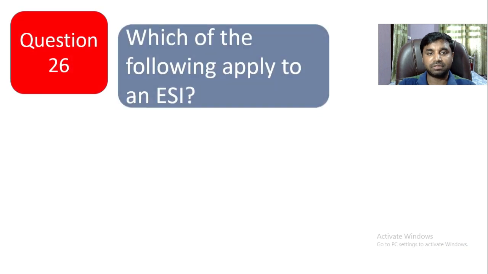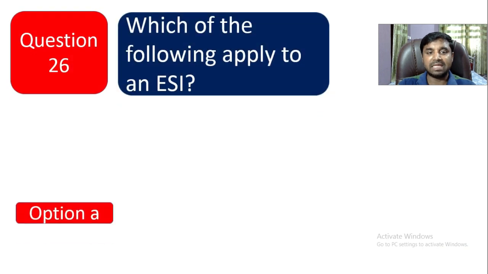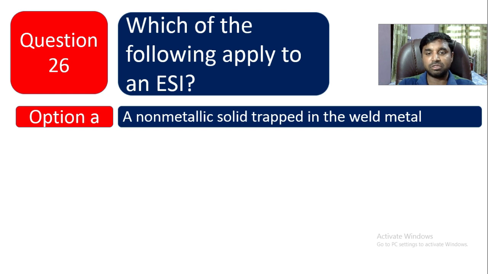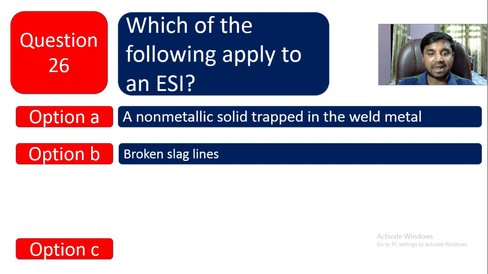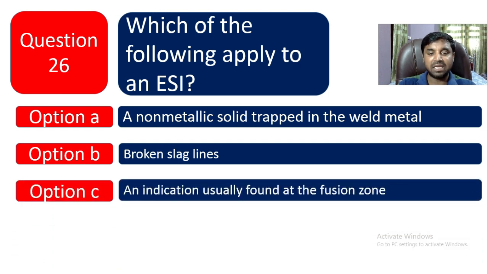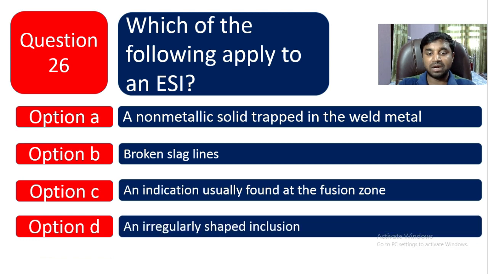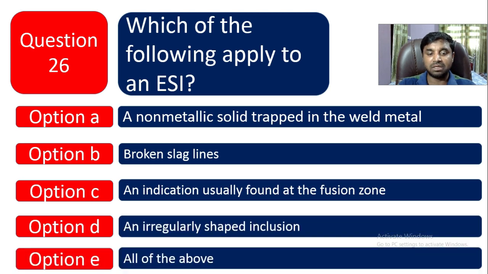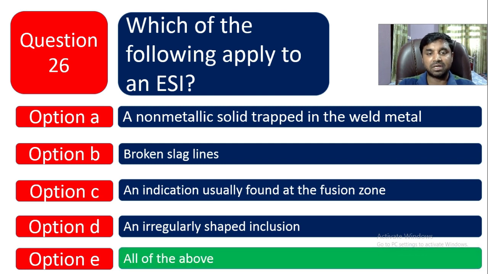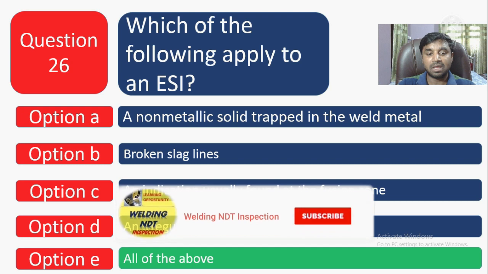Question number 26. Which of the following apply to ESI? Option A, non-metallic solid trapped in the weld metal. Option B is broken slag lines. Option C is an indication usually found at the fusion zone. And option D is an irregularly shaped inclusion. Option E is all of the above. If you go ESI, definitely all of the above is the correct answer. You can see the non-metallic solid trap, broken slag lines, an indication usually found in the fusion zone, and irregularly shaped inclusion.